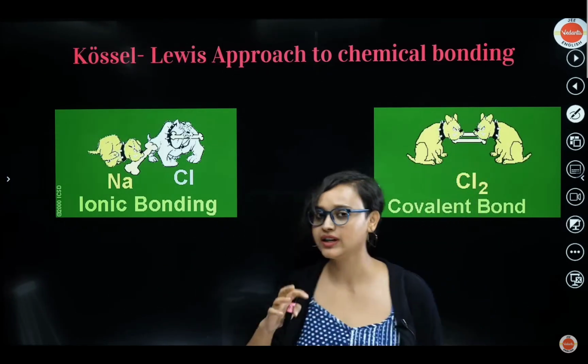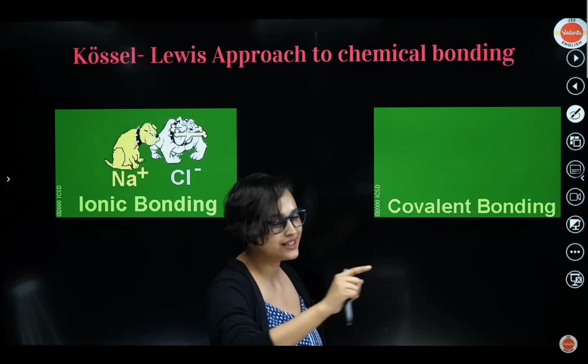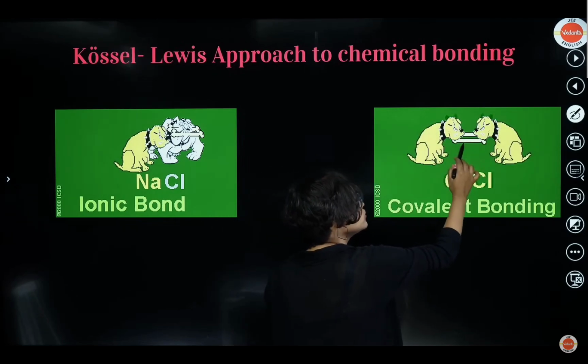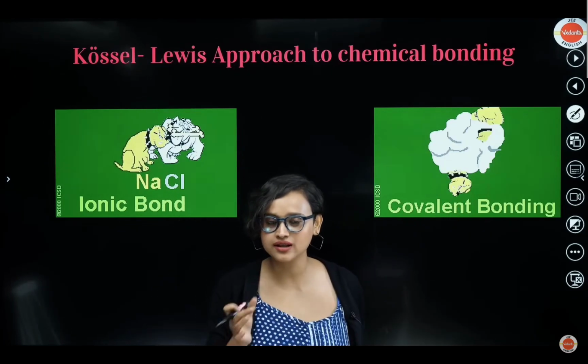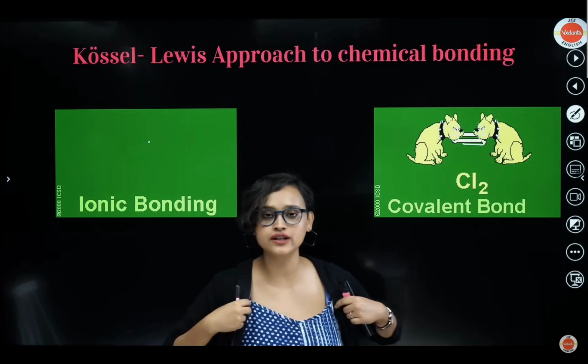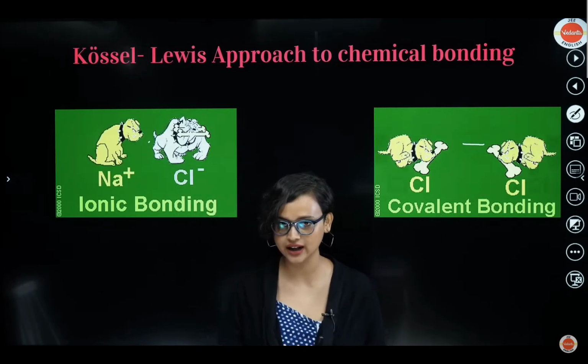Now look here. Both of them are yellow dogs. Both of them had one bone. This one came and gave this, and now both of them are holding on to the bone. See, both of them are holding on to the bone. Yes, and that is your covalent bond. Make sense? Yes, NaCl is an ionic bond. Cl2 is your covalent bond. Correct? We get it? Okay.